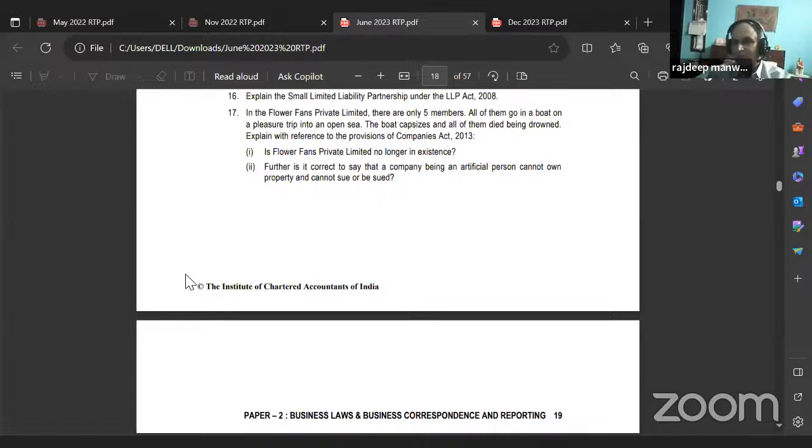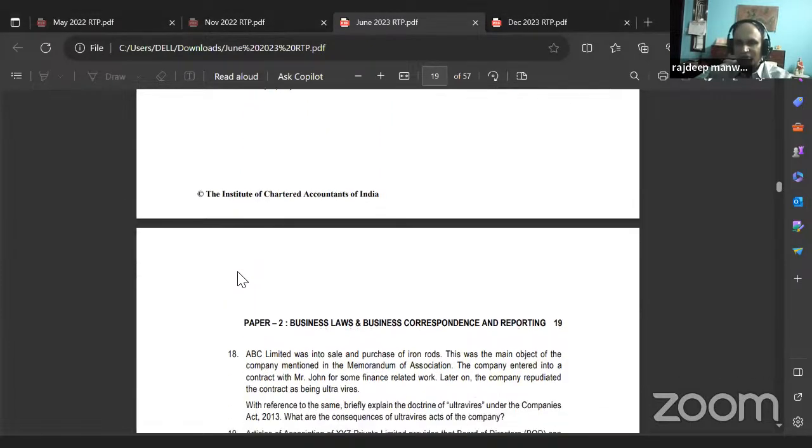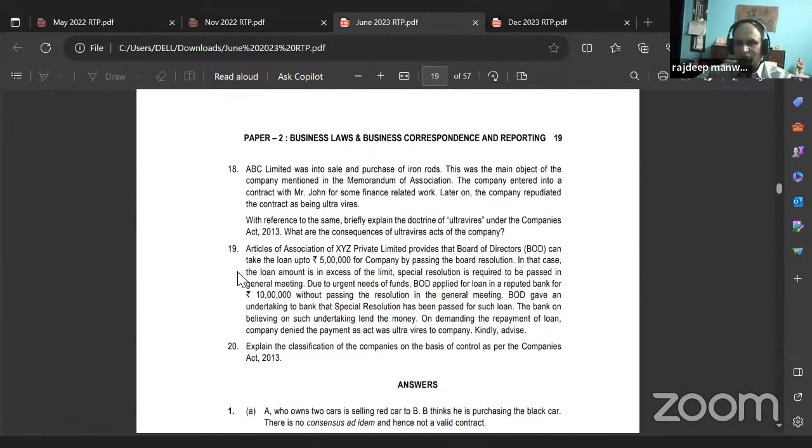Second one: further, is it correct to say that a company being an artificial person cannot own property and cannot sue or be sued? It can own property, it can be sued. Correct or no? Remember we did that case where that person takes an insurance, Northern Indian Assurance, and he took it in his name and not in the company's name, and the company could not give him insurance because it was not taken in the company's name.